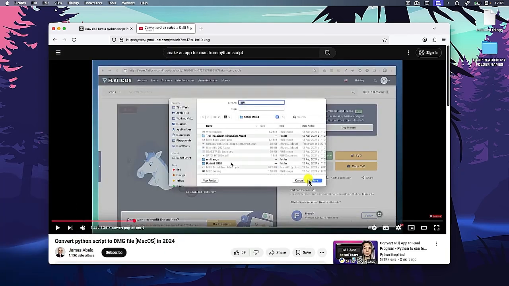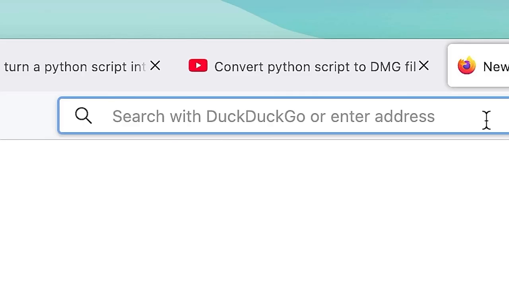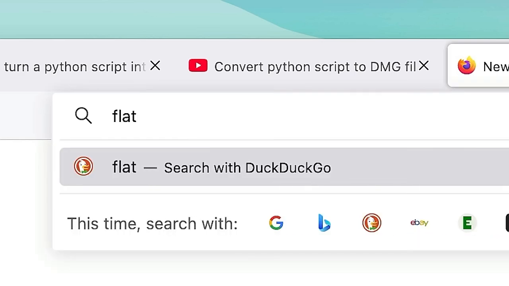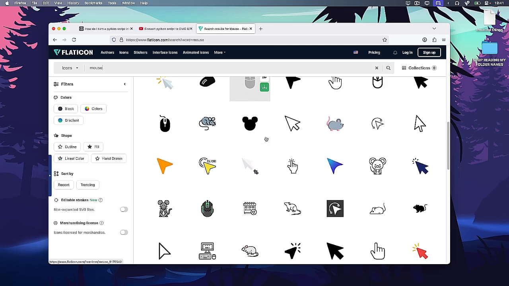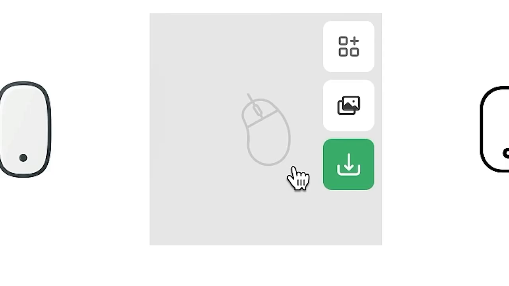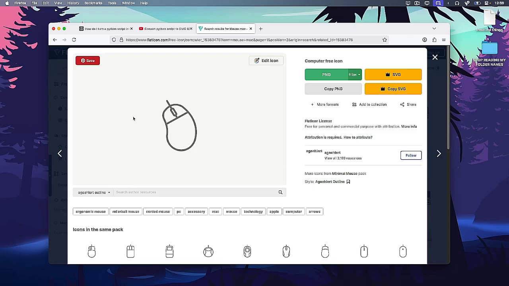Oh, there has to be an icon. A very great website for a bunch of icons is called Flat Icon, by the way. I've used it many times. If I type in mouse, which one do we like here? I like this one. Why is it bent? Wait, what am I doing? Why am I yoinking an icon from somebody else? I can just make my own.